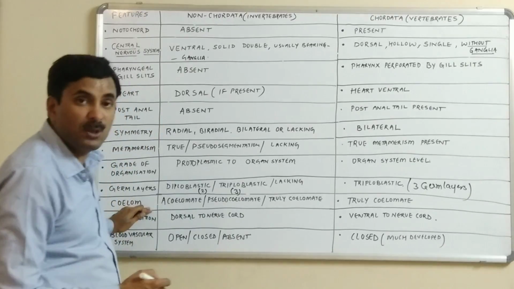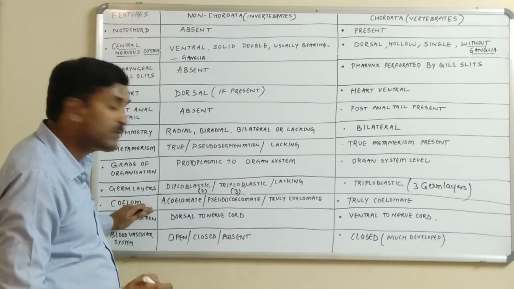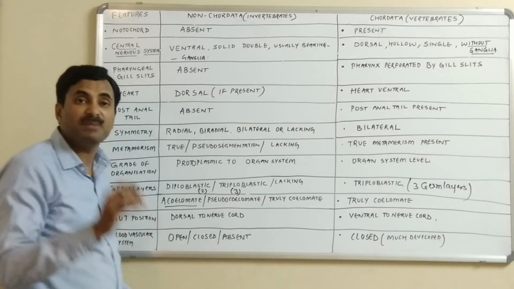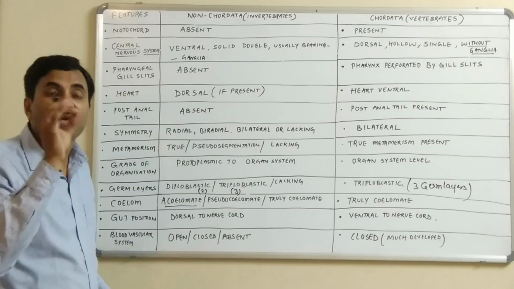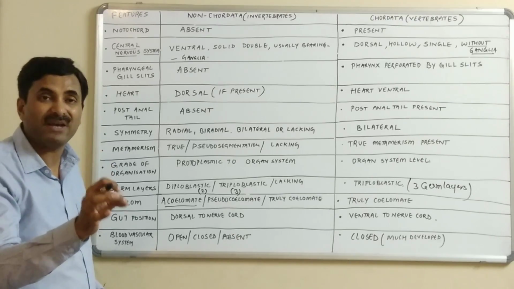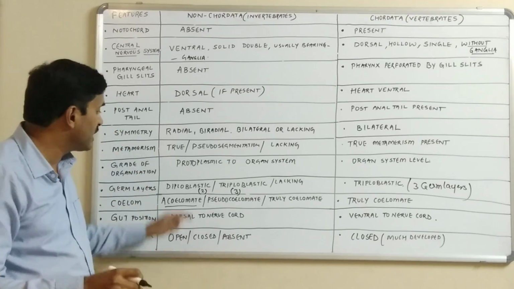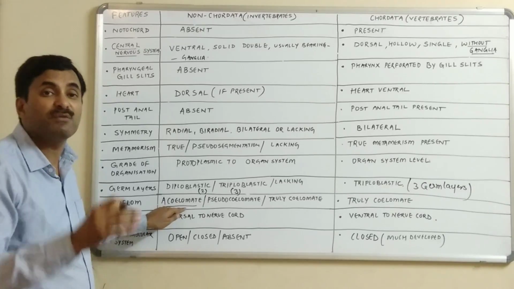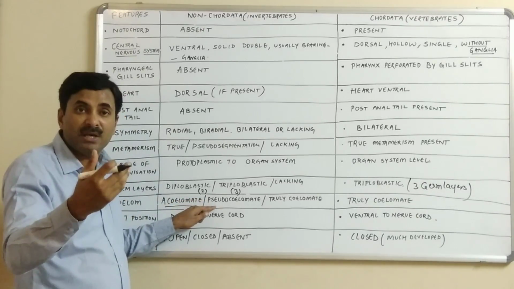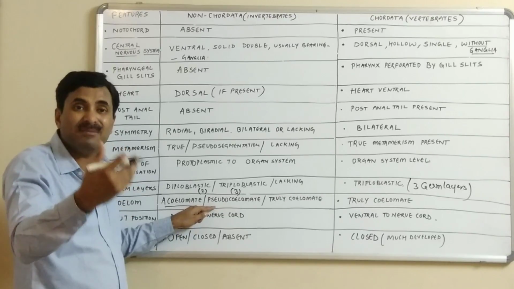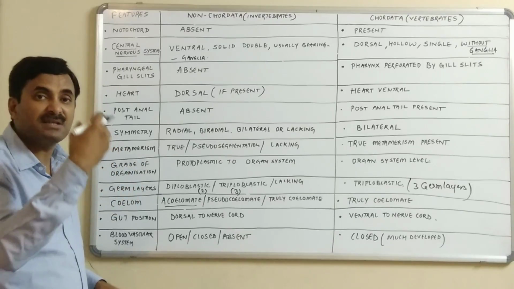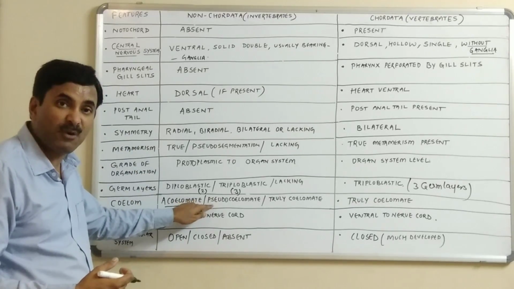If we talk about the coelom, then what type of coelom is there? There are a few forms which are acoelomate. Acoelomate means they do not have any body cavity. Say, if I talk about the phylum Platyhelminthes, in which the flatworms are included, they do not have any coelom, so we use the term acoelomate. Pseudocoelomate means false coelom. If we talk about the phylum Aschelminthes, in which Ascaris is present, we can see that pseudo-segmentation is found.